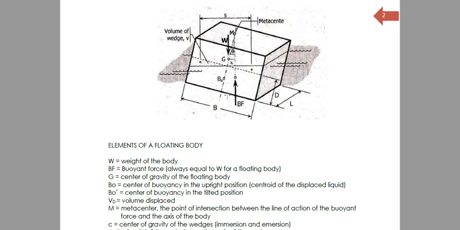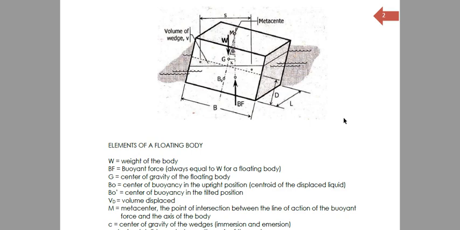Okay, so sabi ko kanina, if M is higher than G, then stable yung floating body. If M is lower than G, then unstable siya. So from there, we can say that when MBO, the distance between the metacenter and center of buoyancy, is greater than GBO, the distance between the center of gravity and center of buoyancy, then stable.